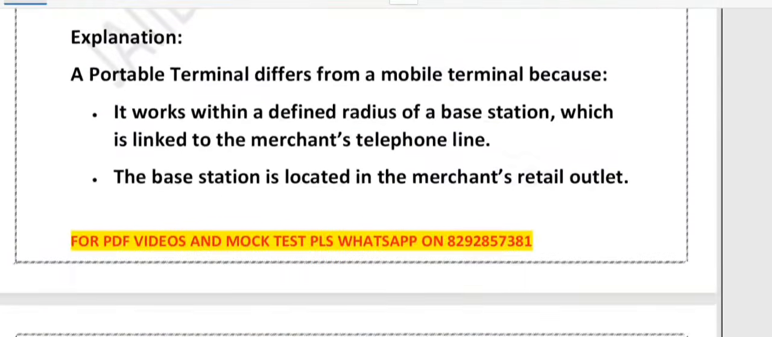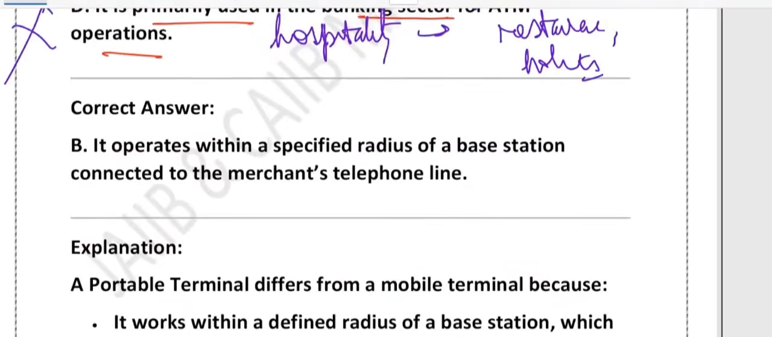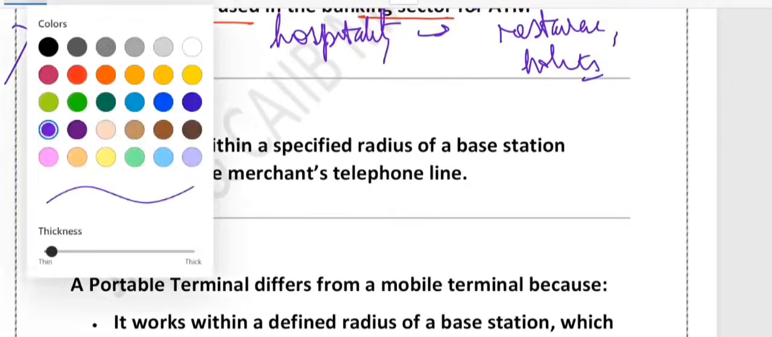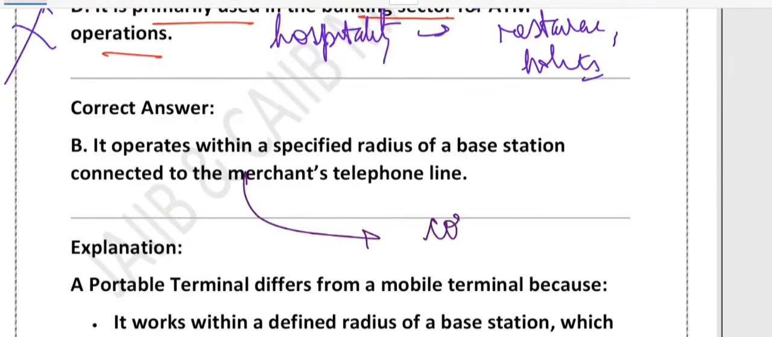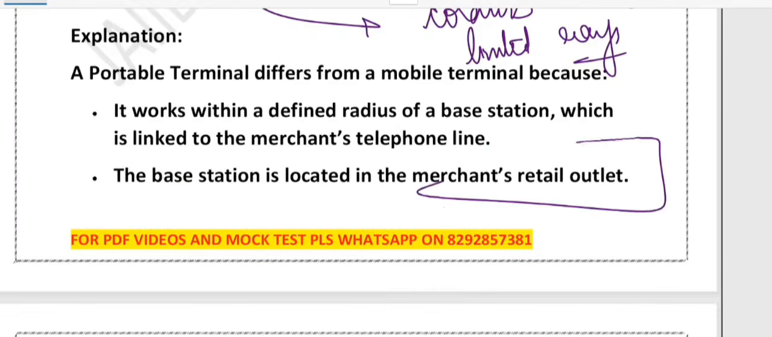So just remember the keywords. Whenever you see a portable terminal, remember they are cordless card machines. You can think of them like cordless. Let me write it down. First point, a cordless card machine. Second point, they have a limited range. I told you they work within a limited range of the base station, and they are most common in merchant retail outlets like restaurants and hotels. They are not for e-commerce or ATM.